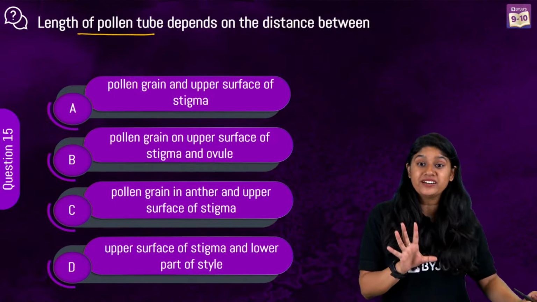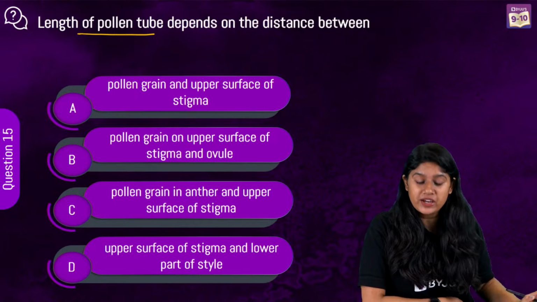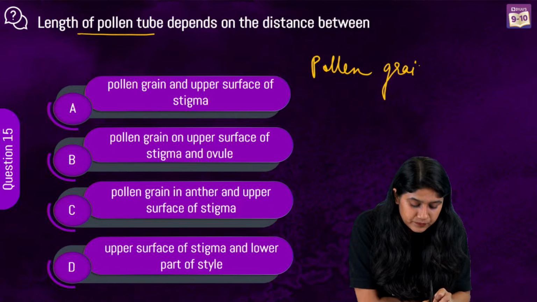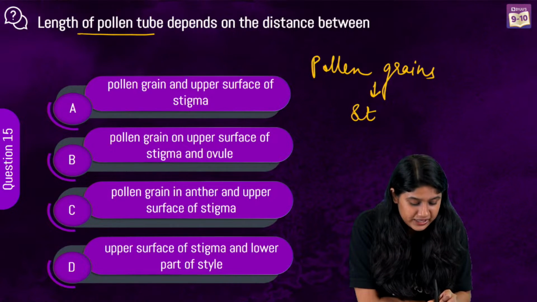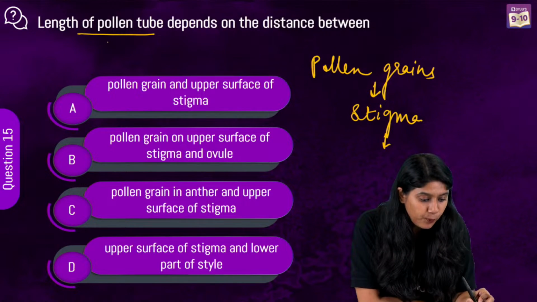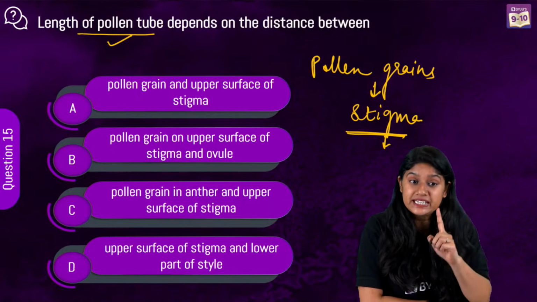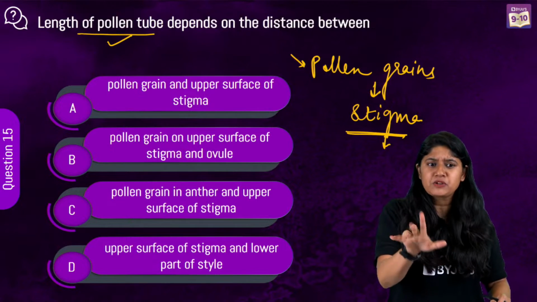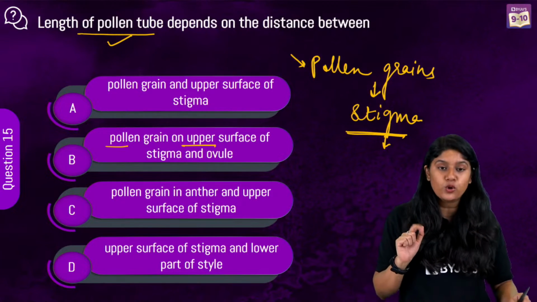So we know that pollen grains will be dropping somewhere. Pollen grains drop on which part? Stigma, right? Yes or no, everyone? They drop on the stigma. So the length of the pollen tube will be starting from the stigma only. So in that case, option number D is correct. See, many of you are saying option number B, but why is it not correct? Because that would be from the pollen grains on the upper surface of the stigma to the ovule.